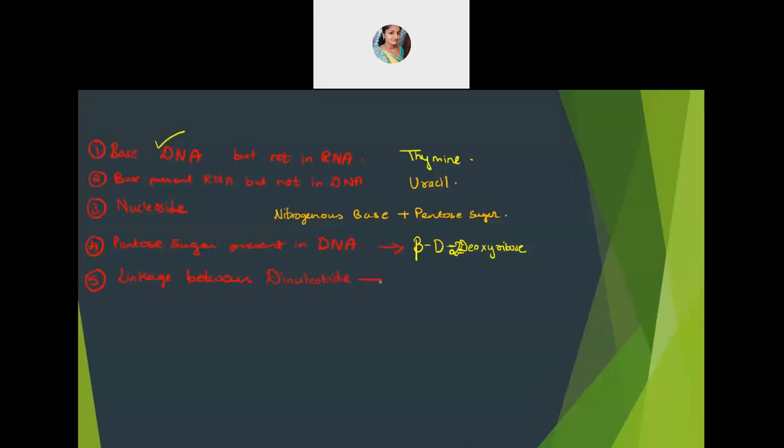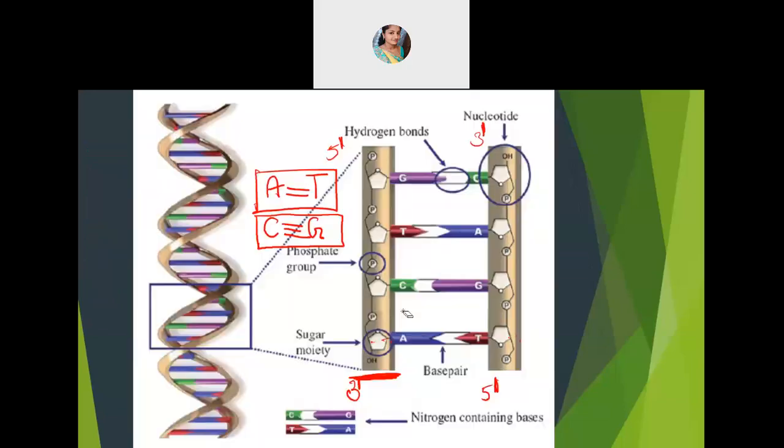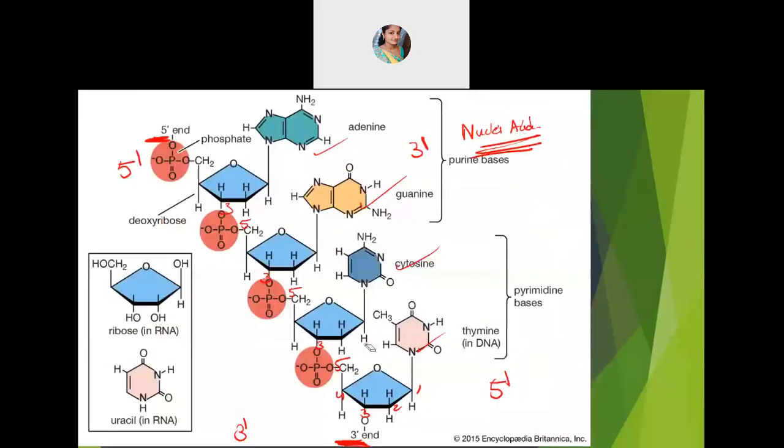What is that linkage which is present between them? Go back to this ester. Which ester bond was that? This, no? See, this bond I told you. Phosphodiester bond. Okay, so phosphodiester linkage it is. Yes, very good. Correct.